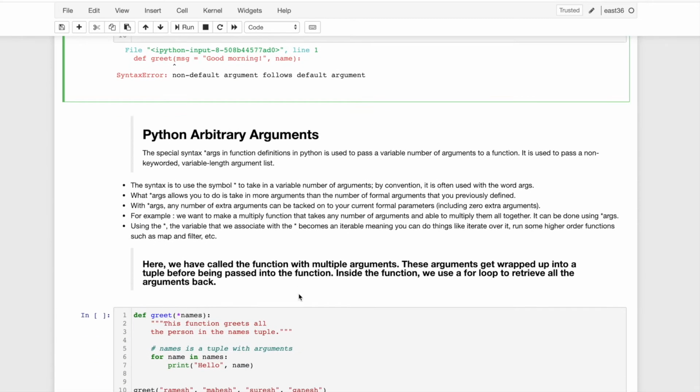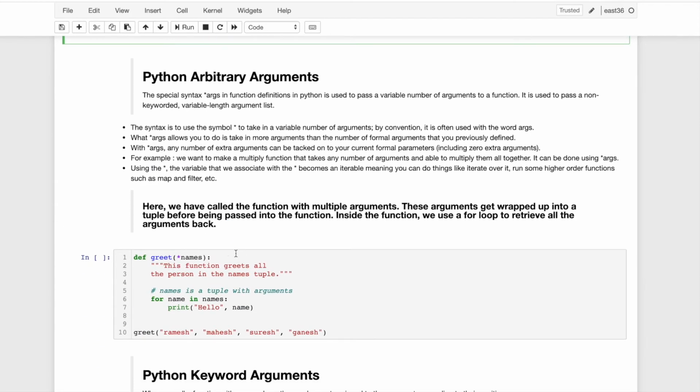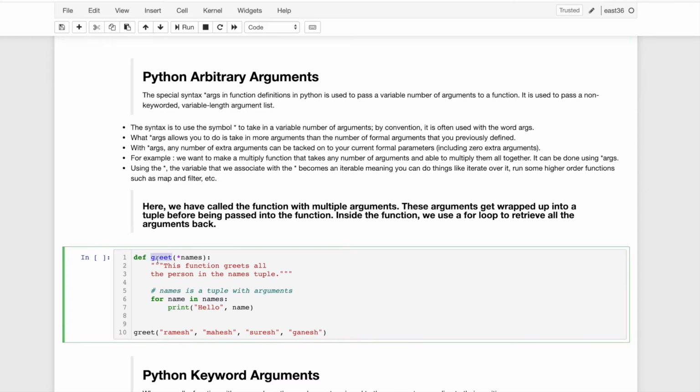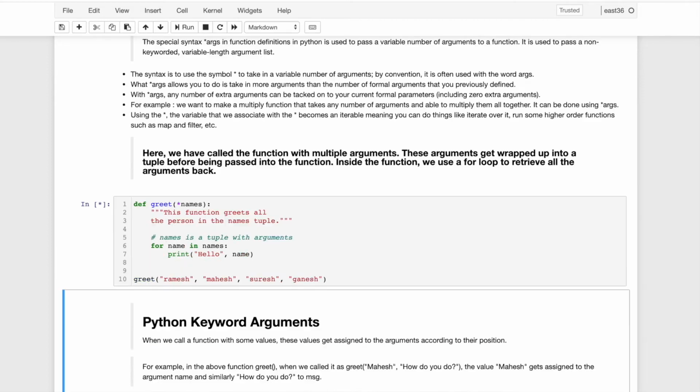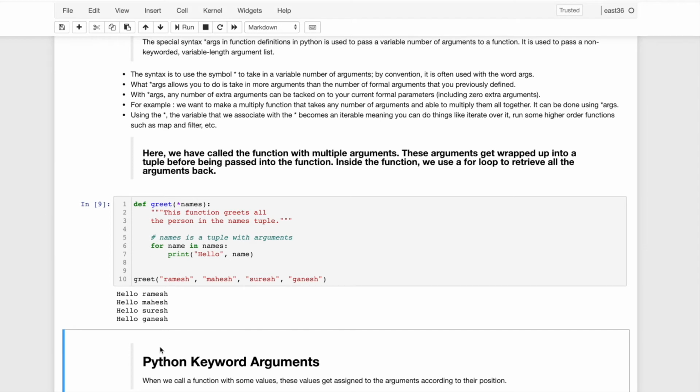We will discuss args here. args starts with an asterisk symbol. Here the function is greet, and if we want to pass an arbitrary argument, we use one star and whatever argument name you want. The meaning of this star and this name is that we can pass a list of arguments here. For example, in this greet function, I'm calling it and passing this list of arguments, and when I run it, it will take the whole of the arguments.